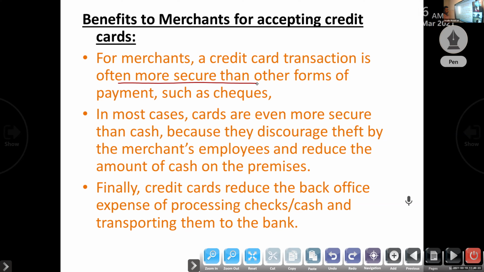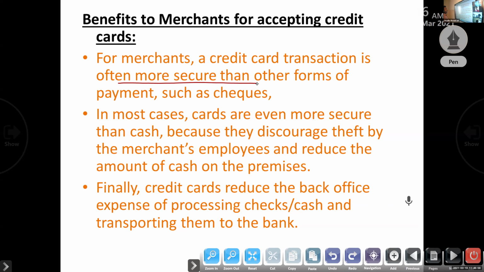If you get a check, it is not safe. For example, if the person has given us a 10,000 check but has only 5,000 in the bank, the check will bounce. In this case, the merchant has to bear the amount. The bank will also deduct some charges because of the dishonored, bounced check. So next one,